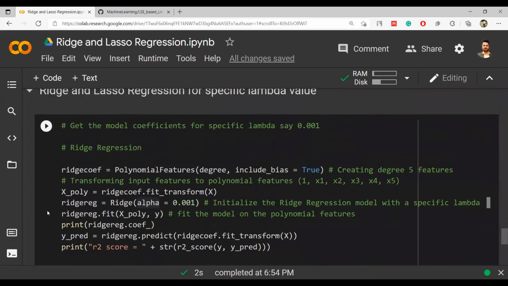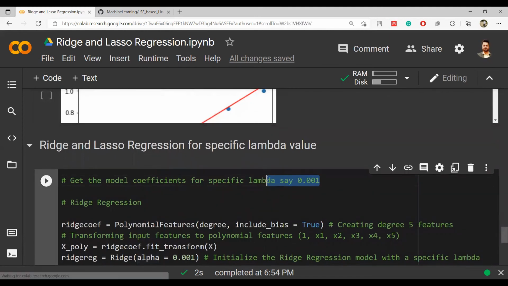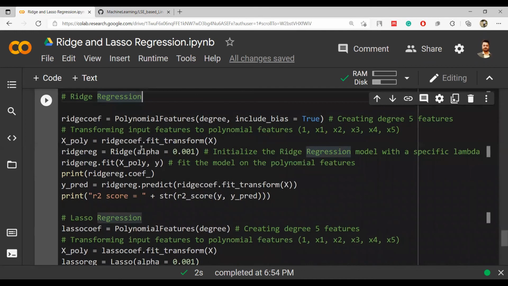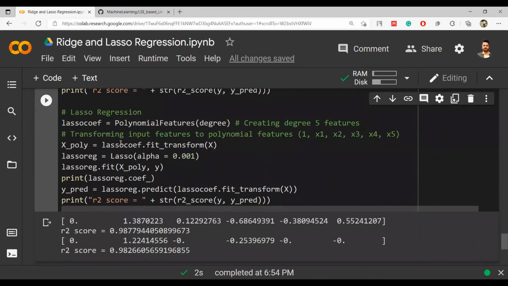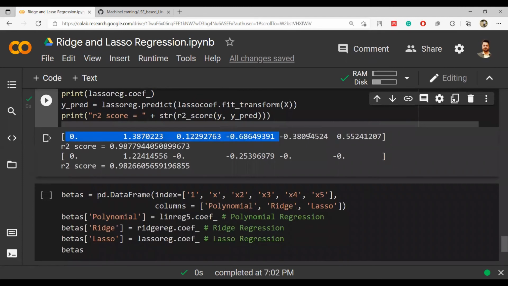After that, now let's look at the specific lambda values. Let's say that we are using 0.001. We saw in both the cases 0.001 performed quite well. So now if I plot it for the exact lambda value of 0.001, and we plot for lasso, these will be the numbers that we get.